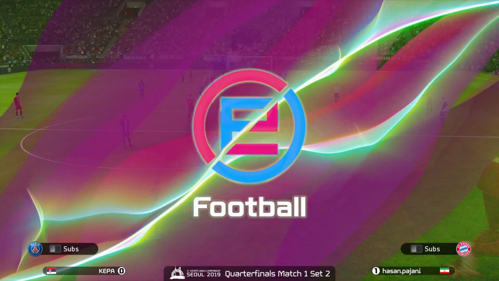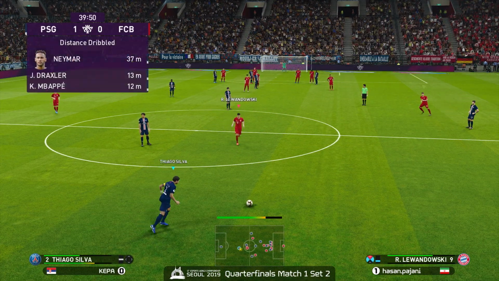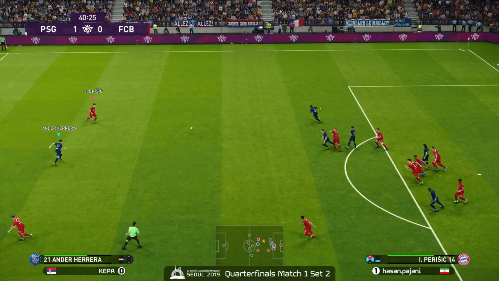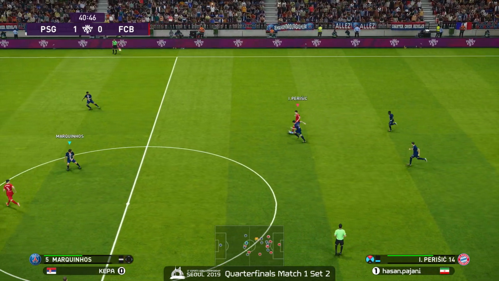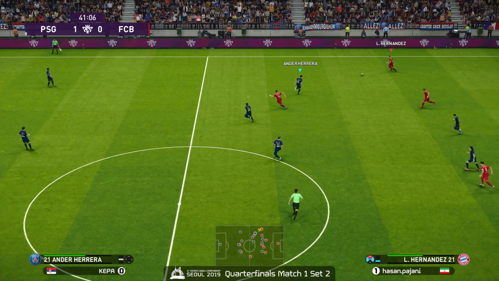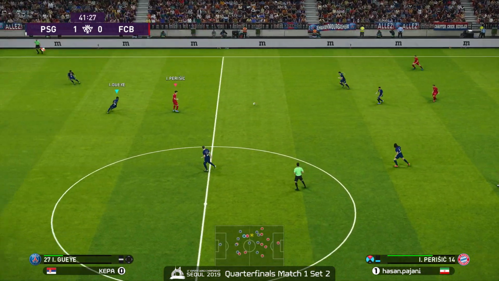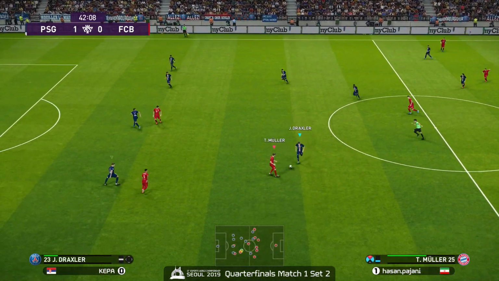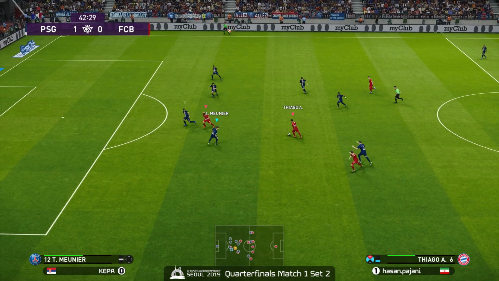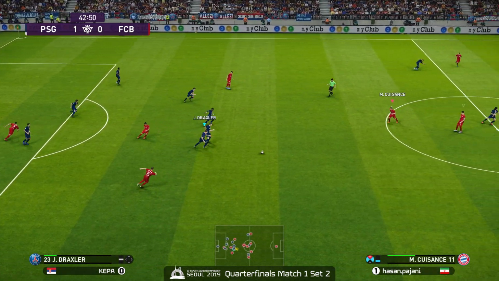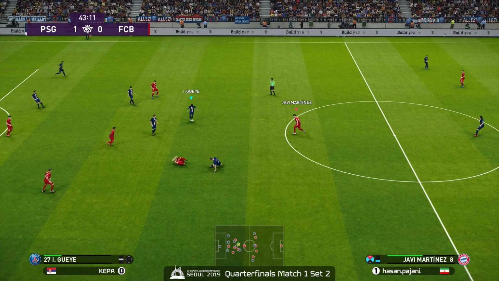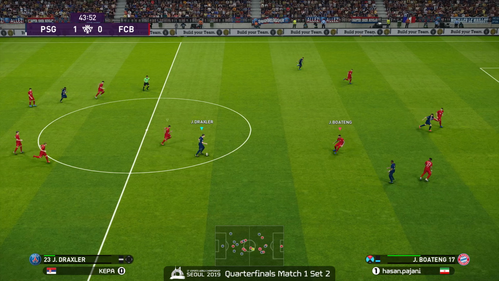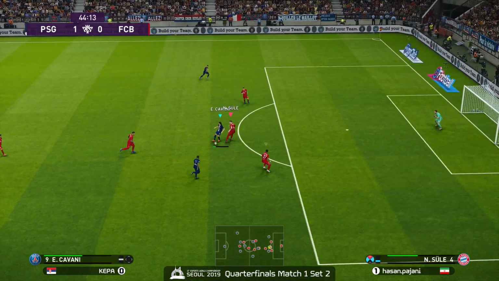A little bit of physicality there in the middle results in a turnover. Silva launching it deep to Neymar. Now Perisic. Hassan Pajani is starting to be a little bit one-dimensional with his offensive maneuvers, just primarily trying to get it to Perisic and seek opportunities here. Now Thiago, great deflection. Ooh, scooped. Yeah, and that was a clean slide tackle too. Yeah, I was really surprised there's no challenge there, because it was just so clean.